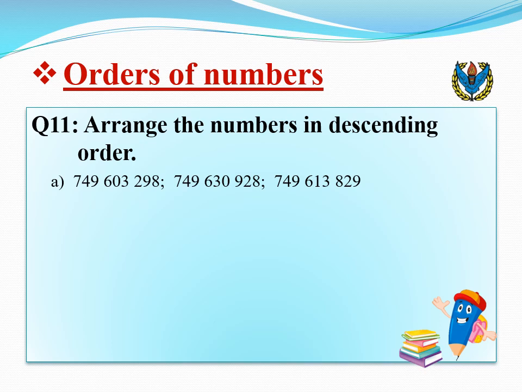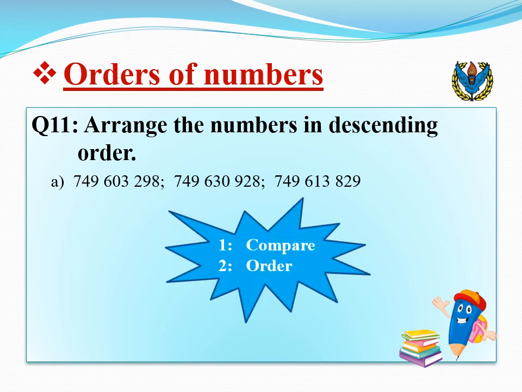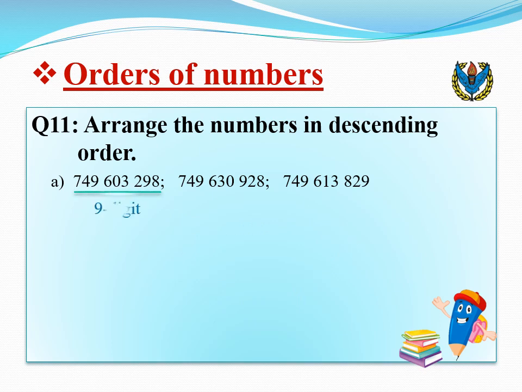Let's do question number 11. Arrange the numbers in descending order. To arrange numbers in any order, we first need to compare them. We will count the number of digits in each number. Here we have the same number of digits. Now we'll start comparing the numbers from the leftmost digit.